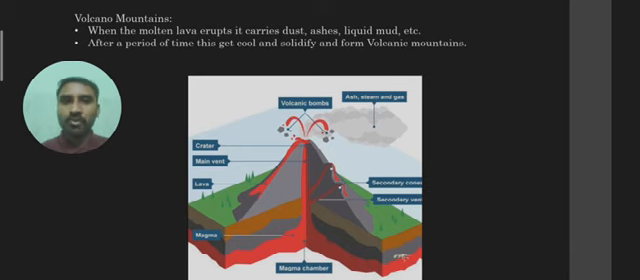Before I move to the next slide, I have a question for you all. I haven't shared the names with you. Can you name one block mountain, one fold mountain, and one volcano mountain, apart from your textbook? Really, students, just try to explore, you will enjoy.